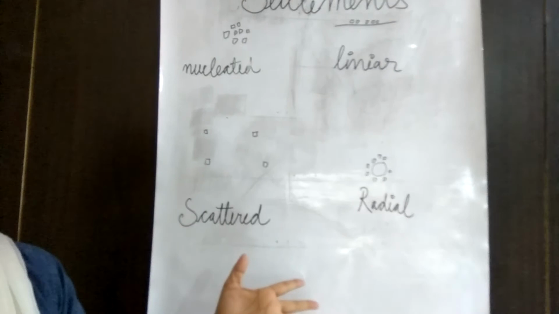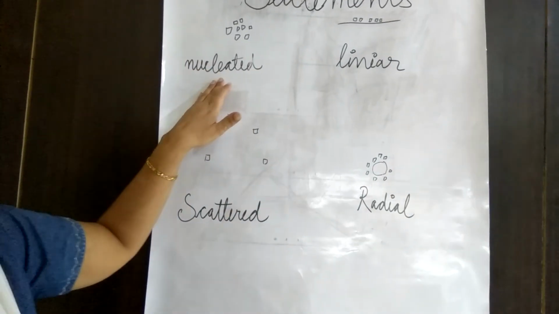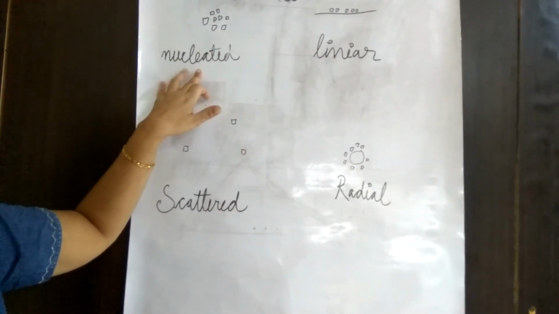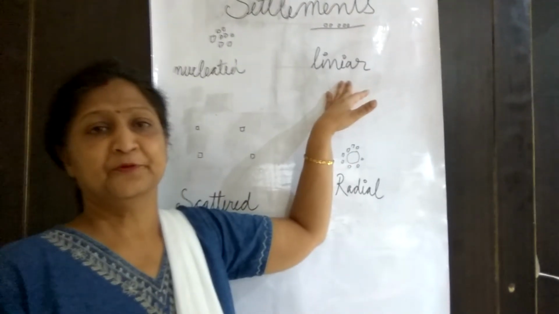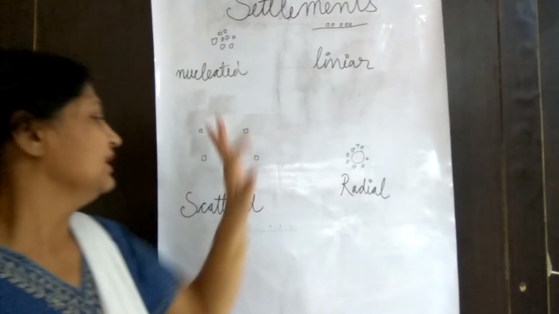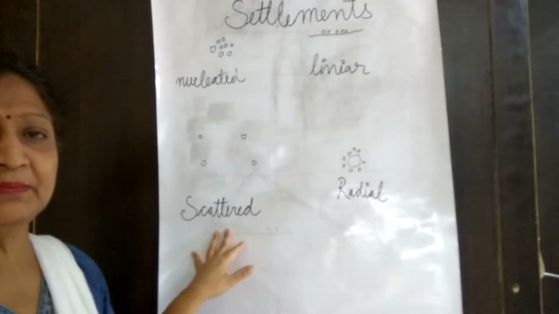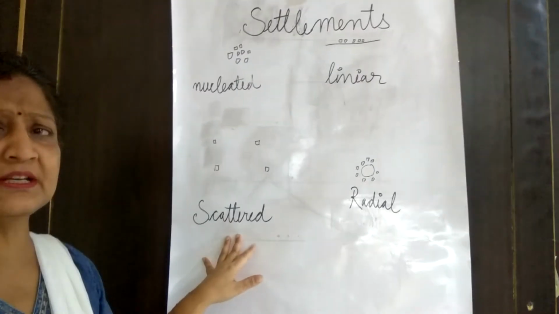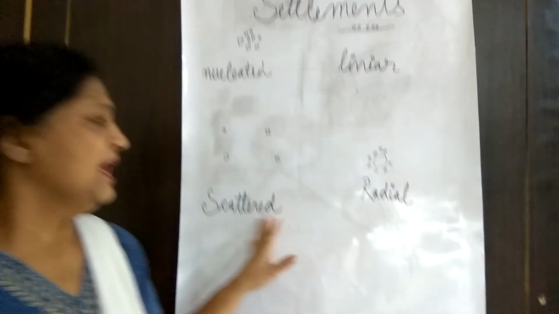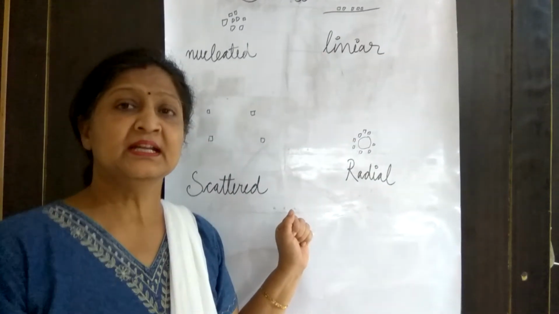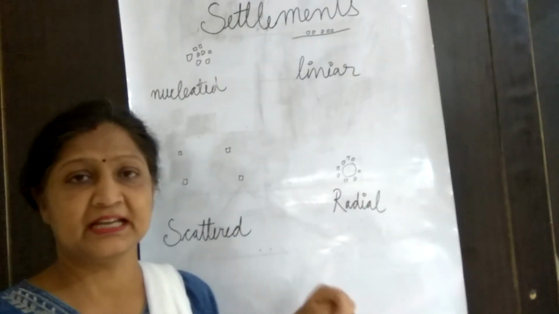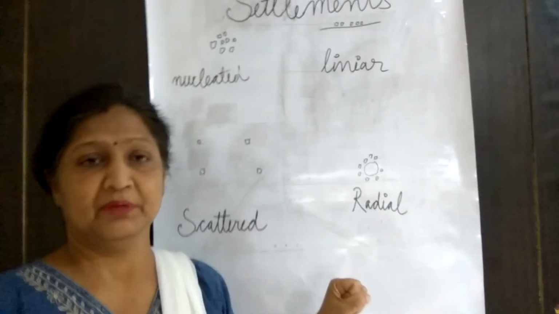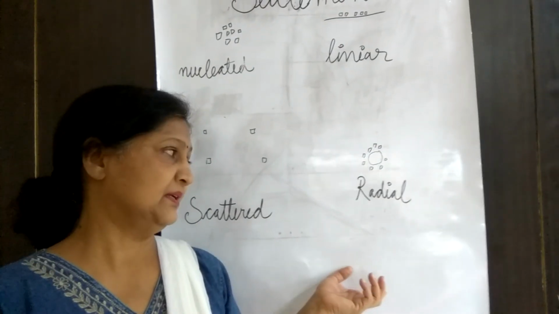So the types of settlement are nucleated or compact, linear, scattered, and radial. Nucleated is generally in the plain area, where houses are very close and compact. Linear is at the side of a road or the bank of a river. Scattered is in green color, mainly the mountainous region, where the houses are very far away from each other. And radial settlement is generally found at the sides of a lake or the site of a temple. Thank you.